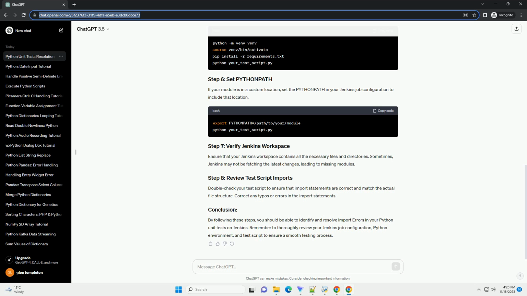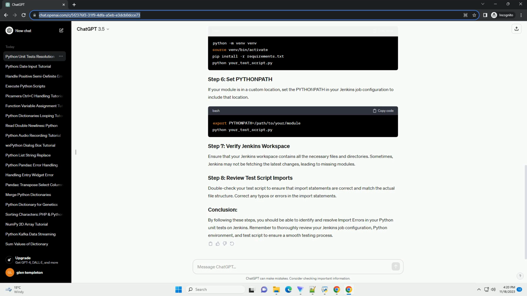Before we can solve the issue, it's crucial to identify the specific module or package that is causing the import error. Look for error messages in the Jenkins console output or logs that indicate which module could not be imported. Ensure that the Python environment on your Jenkins server is set up correctly. Jenkins may be using a different Python interpreter or environment, and the required module might not be installed. You can print the Python path and environment variables in your Jenkins job to verify this information.